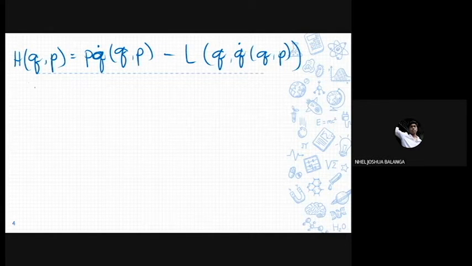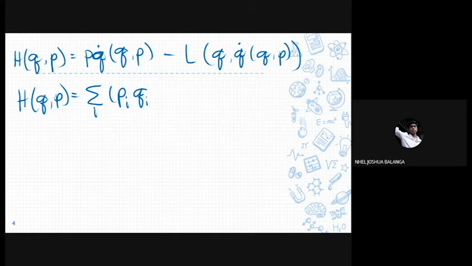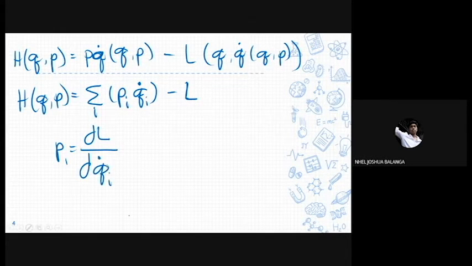For the n coordinates qi, H, or the Hamiltonian, is then the summation of all of the variables involved of p_i q̇_i, or the velocity of the generalized coordinate, minus the Lagrangian. From our previous lesson, we know that the definition of the momentum, p_i, is equal to the derivative of the Lagrangian with respect to q dot. So that is the general equation of the Hamiltonian.